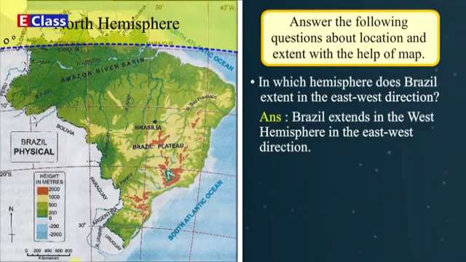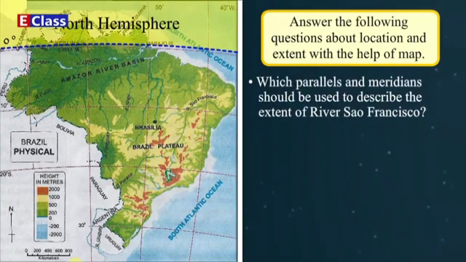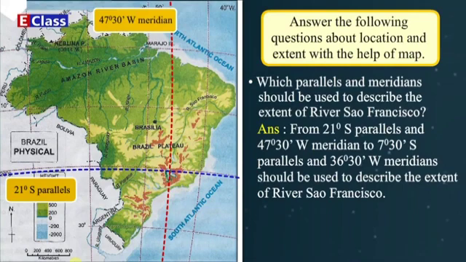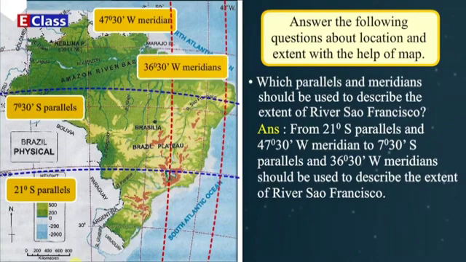Which parallels and meridians should be used to describe the extent of river São Francisco? Answer. From 21 degrees south parallels and 47 degrees 30 minutes west meridian to 7 degrees 30 minutes south parallels and 36 degrees 30 minutes west meridians should be used to describe the extent of river São Francisco.